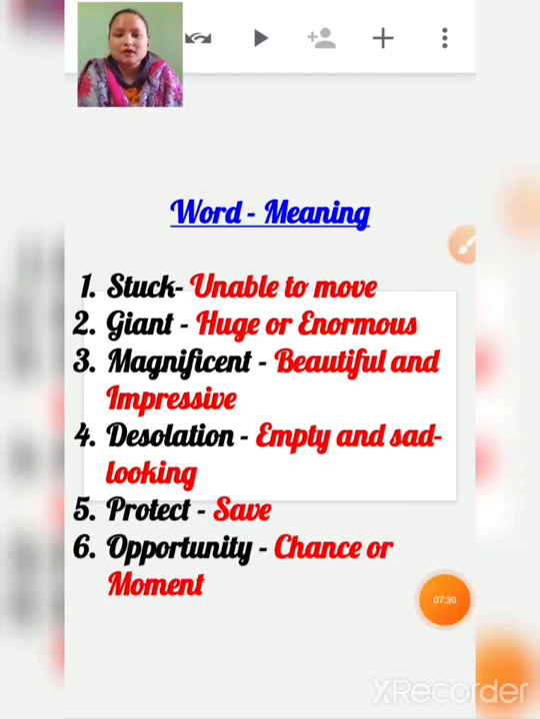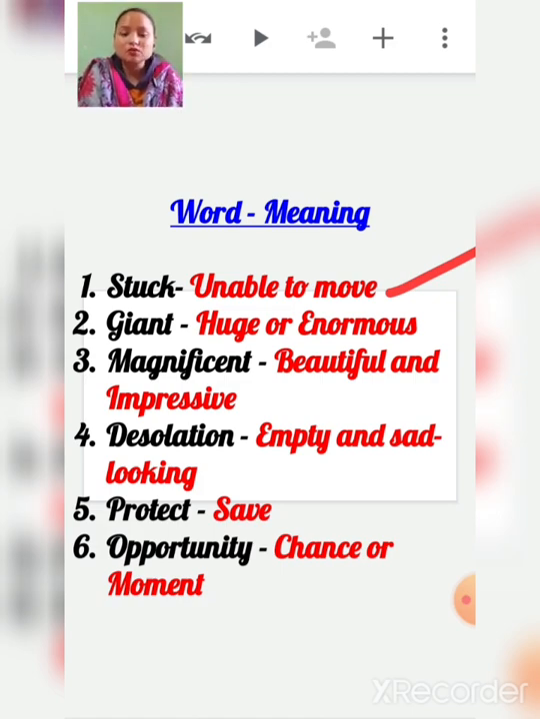Word meaning. First word here is stuck. Stuck means unable to move. Get stuck in one place. Okay, unable to move. Then second one is giant. Giant means huge or enormous.